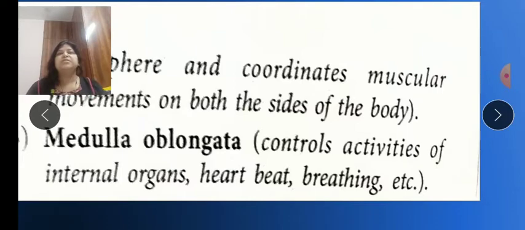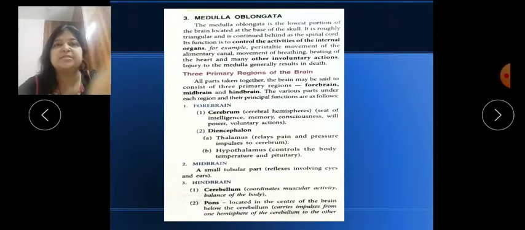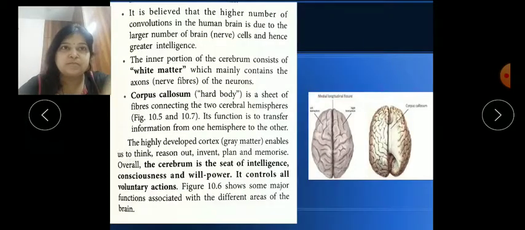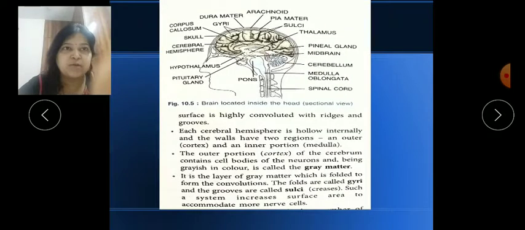Okay children, please go through the chapter. It is a big, lengthy chapter. That is why I am explaining each part in small sections so that you can easily understand. So go through the chapter as homework and start drawing the diagrams in your copy.